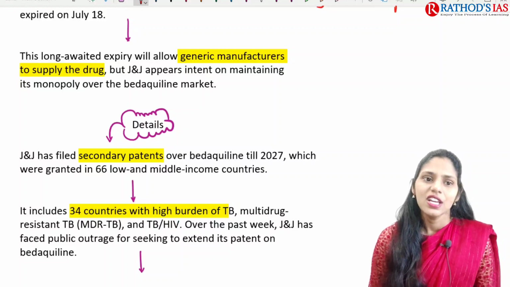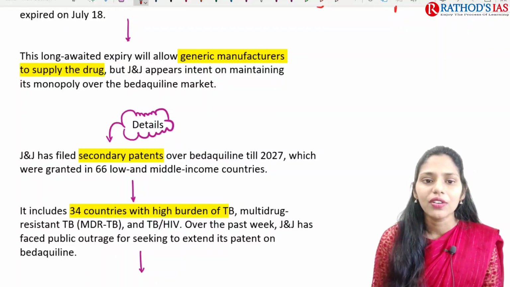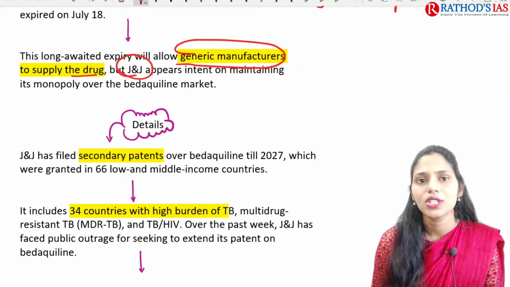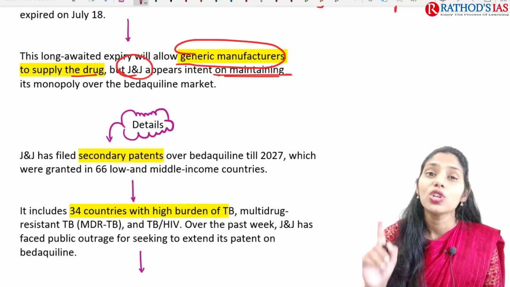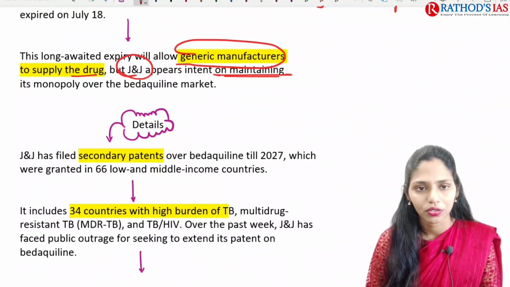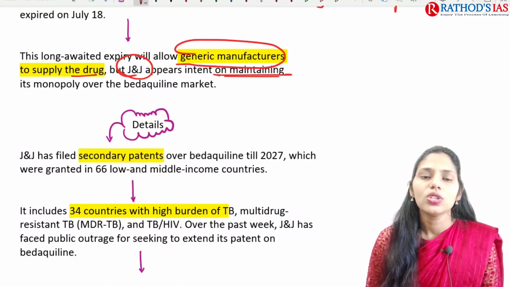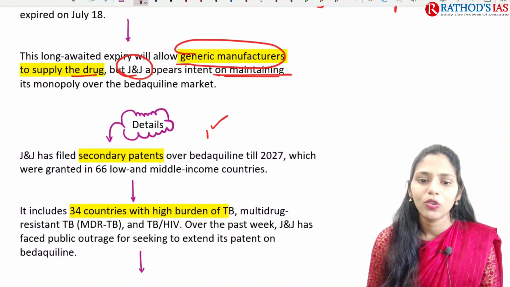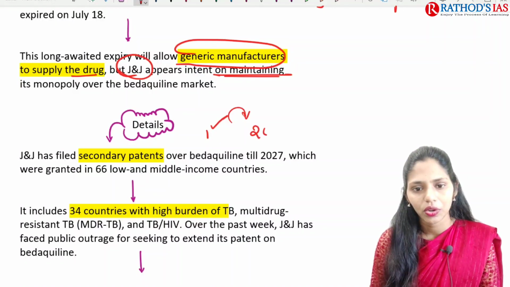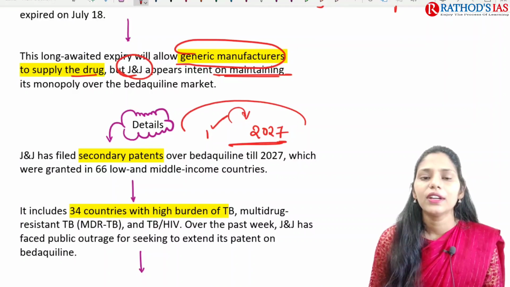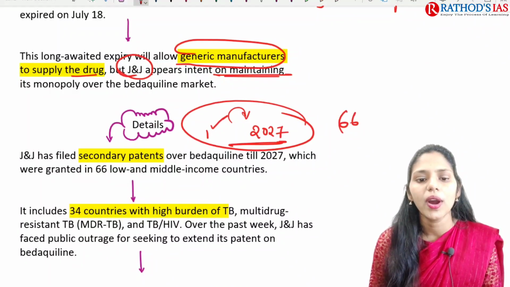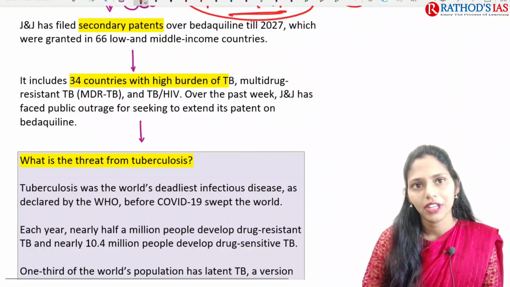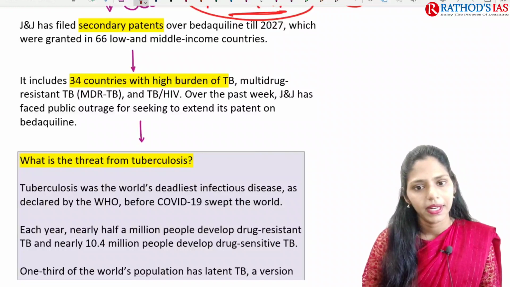of generic drugs. This long awaited expiry will allow the generic manufacturers to supply this drug, but here Johnson & Johnson appears to intend on maintaining the monopoly. It wants to maintain the monopoly over the production of this bedaquiline in the market. So Johnson & Johnson filed for the secondary patent: the first patent completed, and it wants to extend this patent till 2027. It got permission from 66 low and middle income countries, and about 34 countries with high burden of TB also gave the permission for the patent.